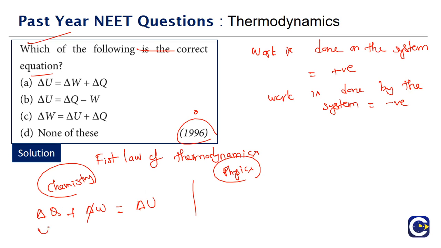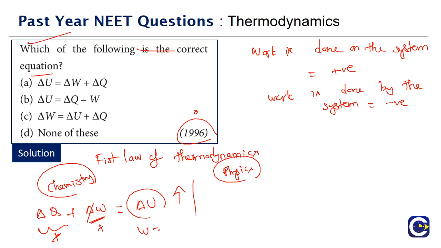Here if heat is supplied, del Q will be positive. And if work is done on the system, this also will be positive, so that the overall delta U will be increasing. Whereas if heat is taken out from the system or work is done by the system, then the respective terms will become negative. Accordingly the delta U value will be decided. So this is the convention that we use in chemistry.